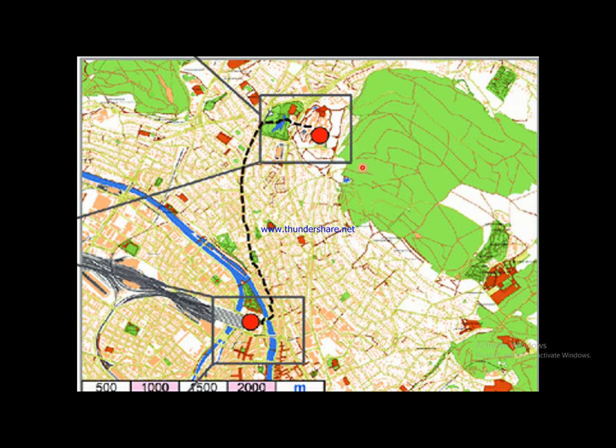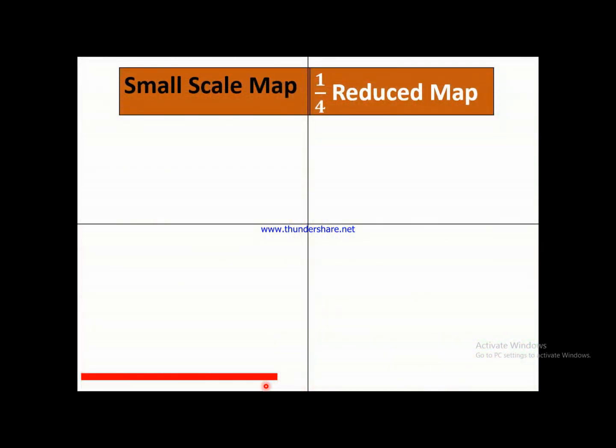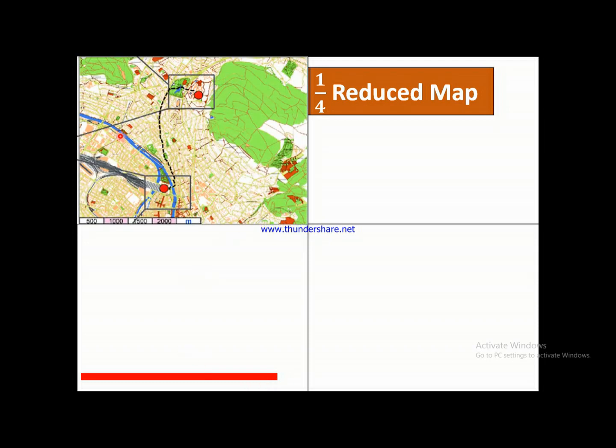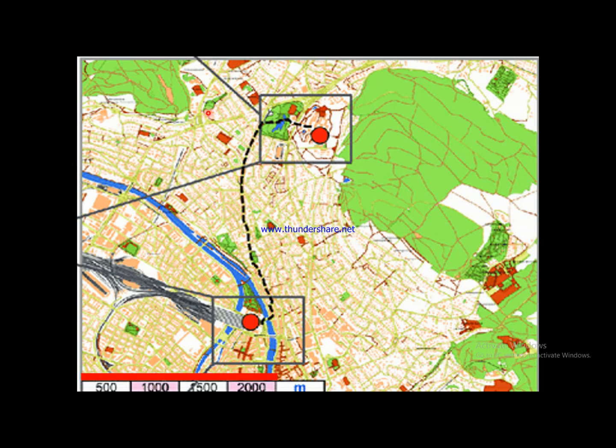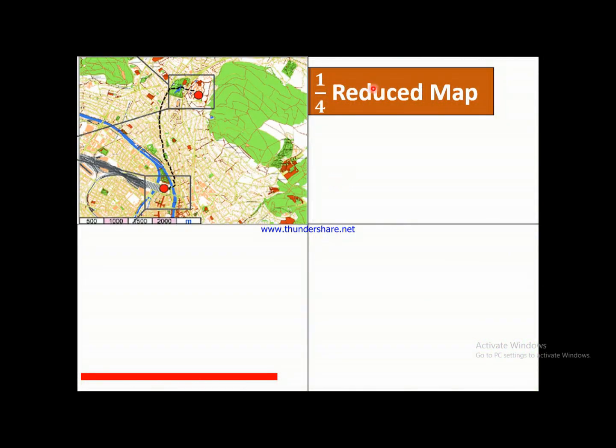Here, that same map with scale, this scale being reduced to 1/4. So this is the reduced map, a reduction of that larger map results in this map. So this is reduction of map.